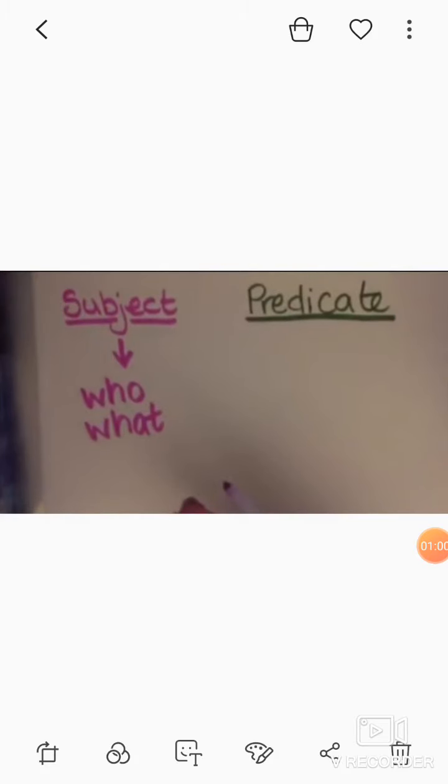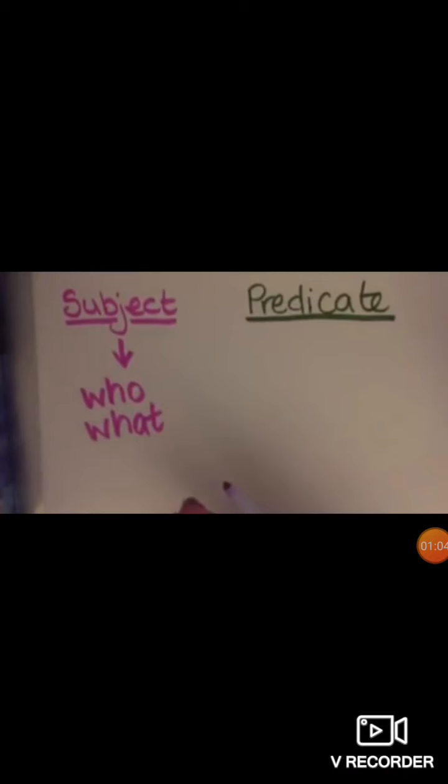The subject of a sentence is the who or the what. Can you see I've written it down? The subject is who or what. Who is doing the action? That will be the pronoun or the noun. Who is doing the work? Who is doing the verb?